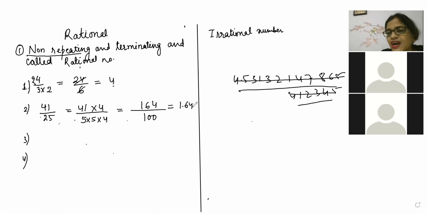Beta, is it repeating after the decimal? No. So that's why it is called non-repeating. It is exactly terminated. Terminated means it is getting an end here. We have finished it. Now there is no continuation. That's why it is called terminating. So one type of rational number is called non-repeating and terminating.